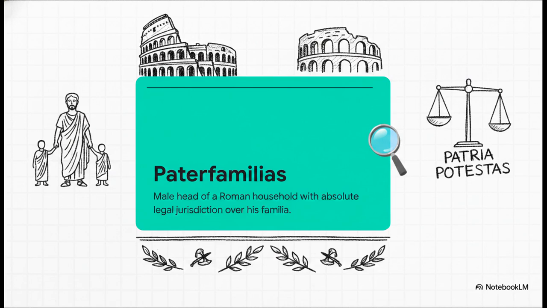Now, back in Rome, this strict social hierarchy wasn't just a government thing. It was mirrored perfectly right inside the home. Roman society was a patriarchy in the absolute purest sense of the word, entirely governed by the concept of the pater familias, that's the eldest male head of the household, and he held absolute legal jurisdiction, which they called patria potestas, over literally everyone living under his roof.